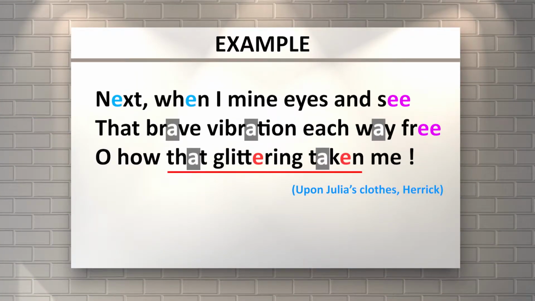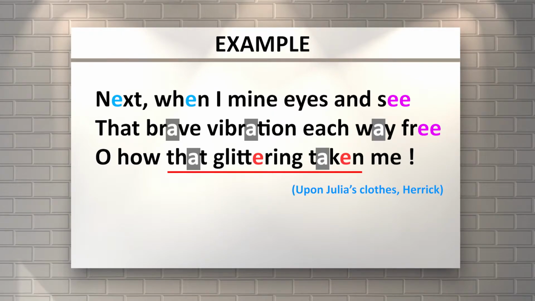Okay, ladies and gentlemen, let's see another sample. For glittering, you can see over here again the letter E, the sound of E. So glittering and also taken are called assonance E, which you can later analyze as the same vowel sound.